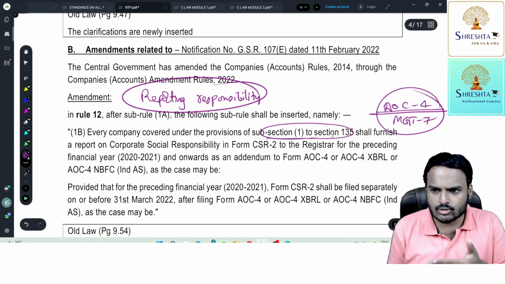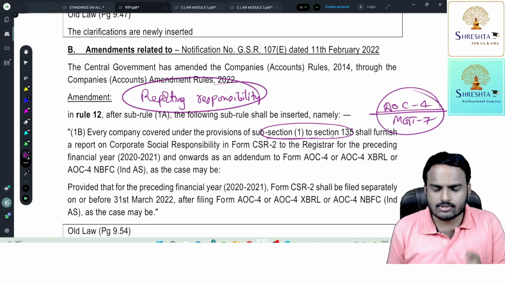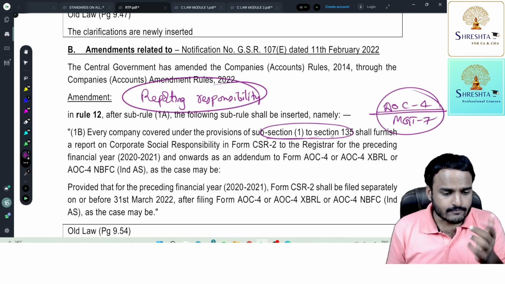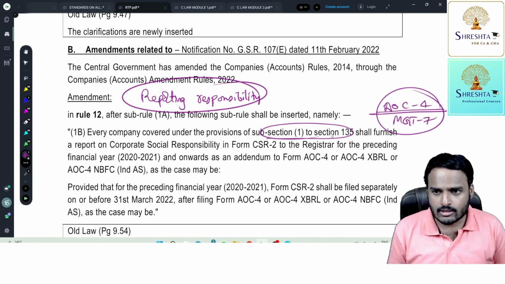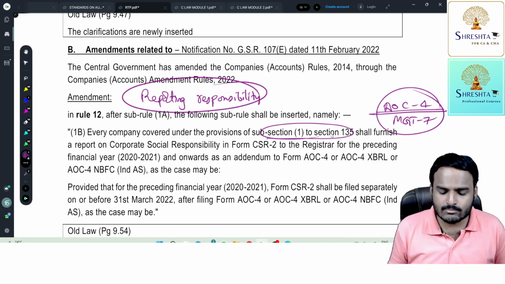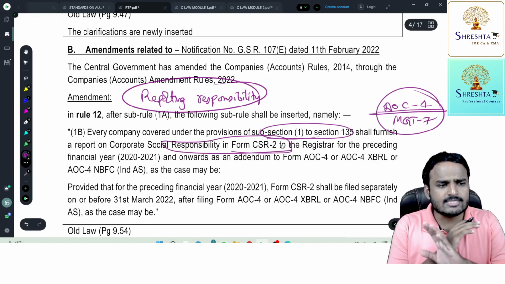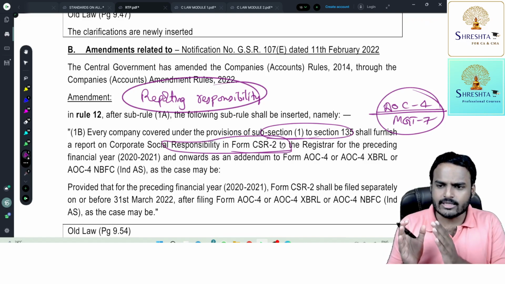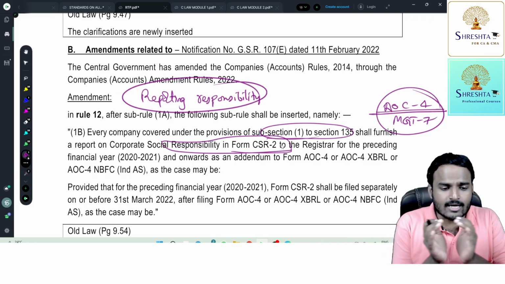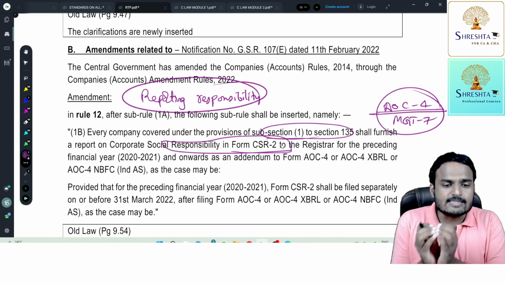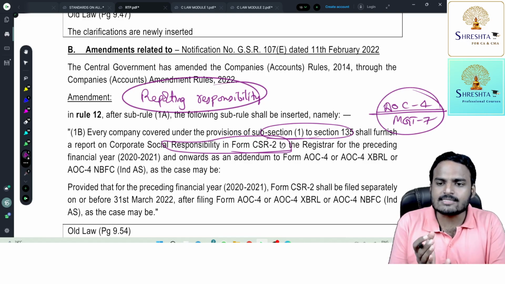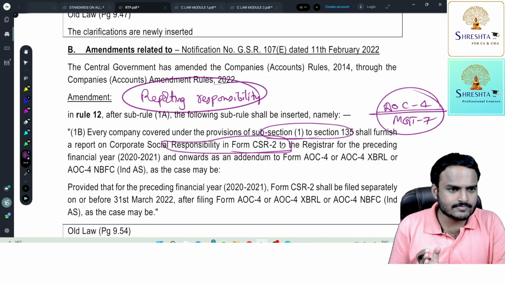That means, I told you just now. So 5 crores net profit, 500 crores net worth, 1000 crores turnover. To whom CSR is applicable, in addition to AOC 4, they need to file an additional form, that is CSR 2. This form is all about the company's CSR activities. What is their activity? How much funds they allocated, how much funds they spent, balance, what is the status with respect to balance funds.